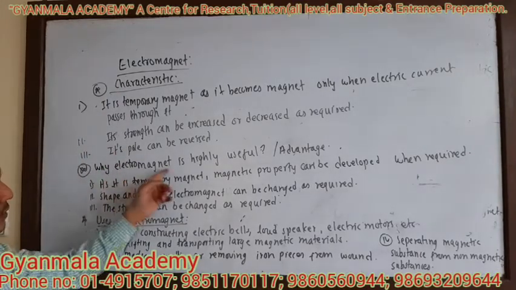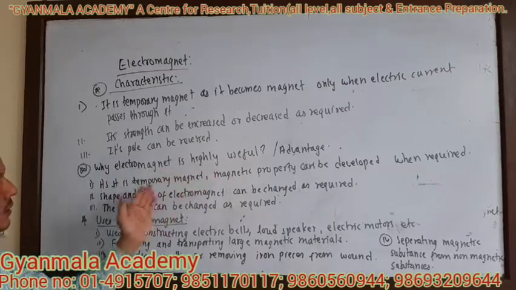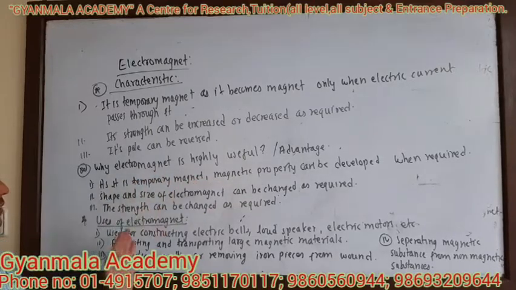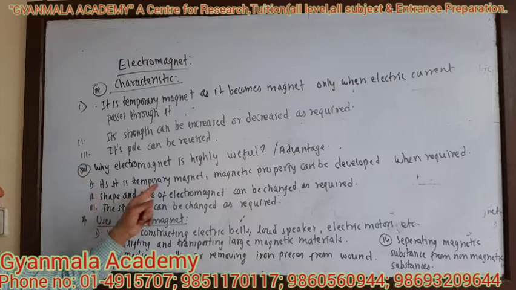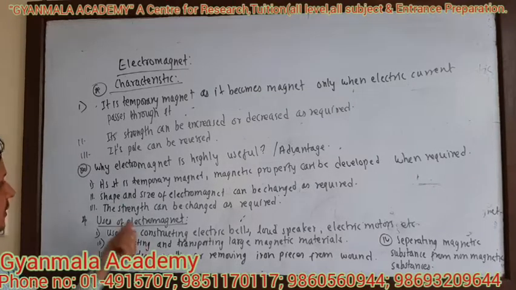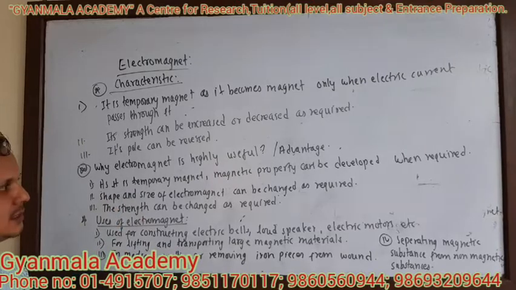Next question, why is an electromagnet highly useful, or what are the advantages of the electromagnet? The electromagnet is highly useful because of the following reasons. Number one, as it is a temporary magnet, magnetic property can be developed when required. When we require a magnet, we can develop magnetic property in it. Shape and size of the electromagnet can be changed as required. According to our requirement of different shapes and sizes, we can obtain the electromagnet. Next, the strength can be changed as required. We can change the strength of the electromagnet according to our requirement.